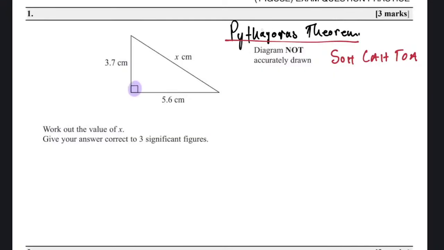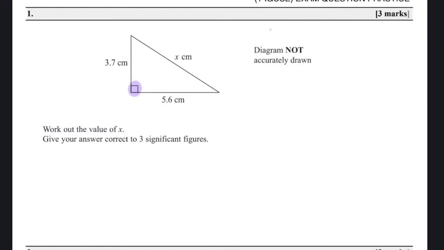The moment you see it, I want you to say, okay, either I'm going to use Pythagoras, or I'm going to use SOHCAHTOA. Make it very clear in your mind right now that the moment you see a right angle, you don't have to think about any other rule. It's either going to be Pythagoras or SOHCAHTOA. So test and see which one to use.